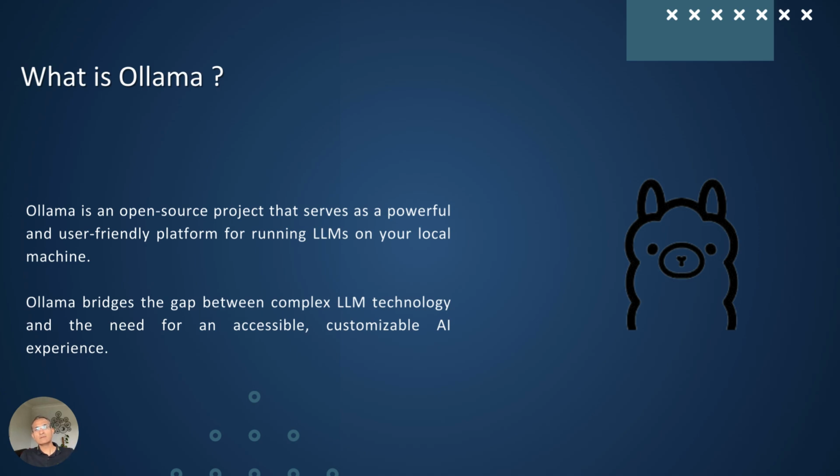So where you can say, okay, I just need to use the generative capabilities of my model, but I will still use my private data, right, which is RAG. So for the moment, just don't get confused. Just remember that Ollama is nothing but an open source project. It is allowing you to have a very user friendly platform. Trust me, it's an amazing platform. When you work on it, it works like a breeze. And you have the capability to run LLMs locally on your machine or your server.